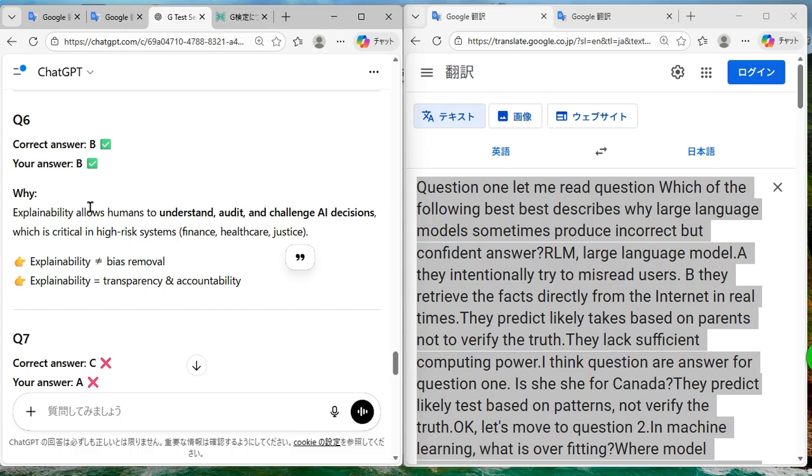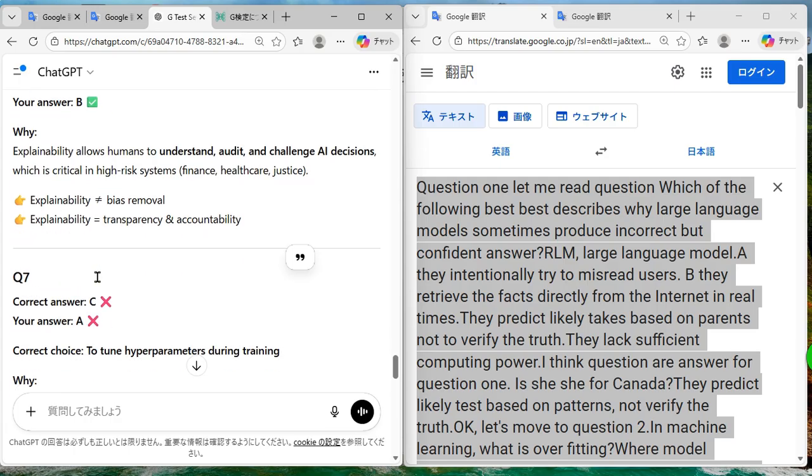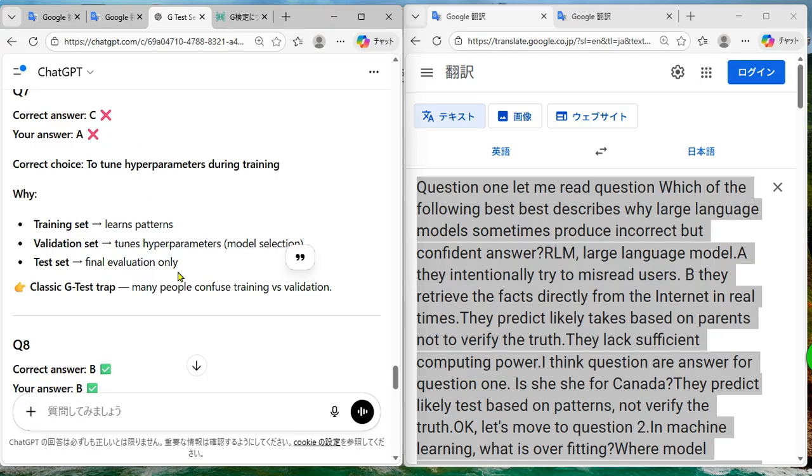Explainability allows humans to understand, audit, and challenge AI decisions, which is critical in high-risk systems: finance, healthcare, justice. Explainability, not bias removal. Explainability equals transparency and accountability. 透明性とかですね、説明責任。これが explainability ですね。クエスチョン7間違えてしまいました。Correct choice. To tune hyperparameters during training.